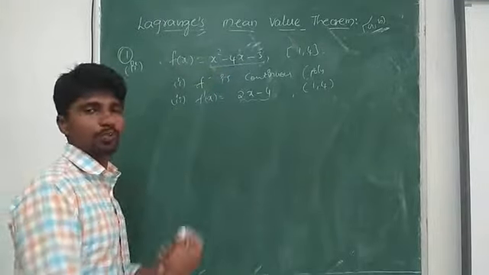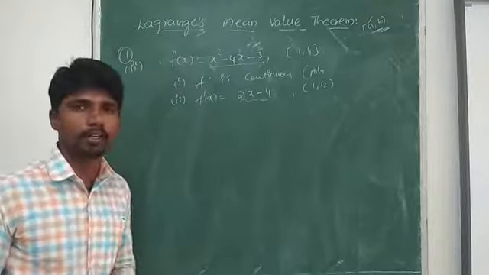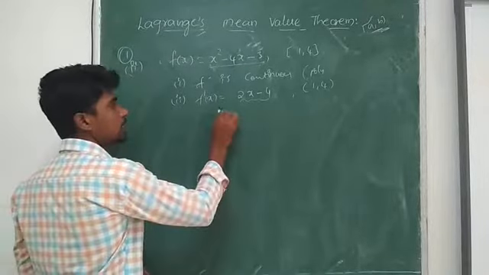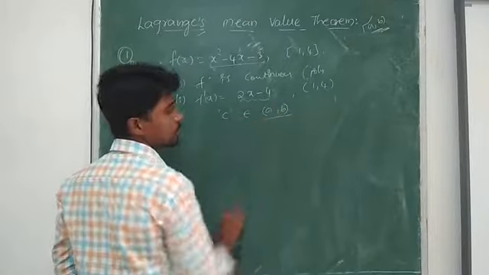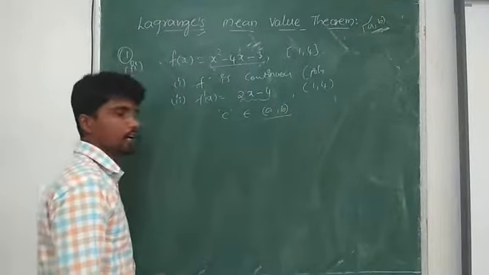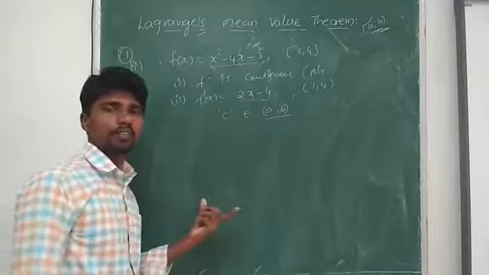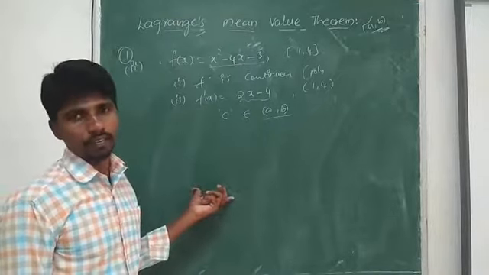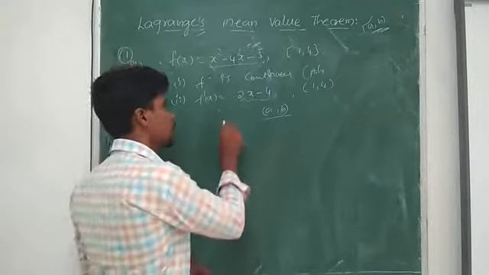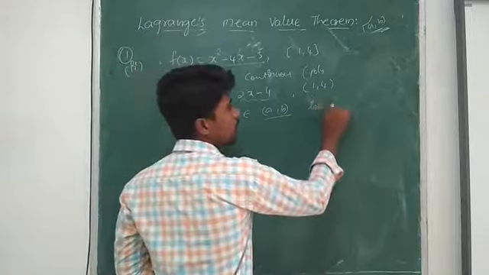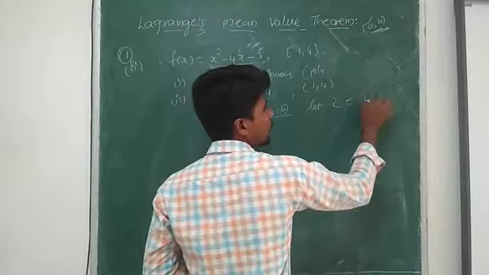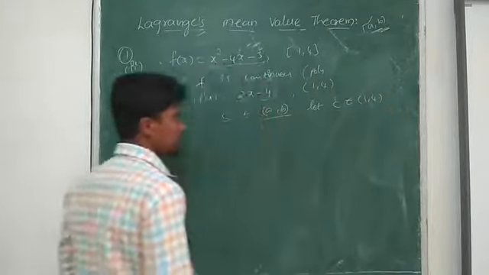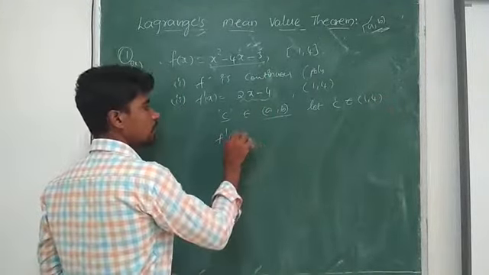If it satisfies the two conditions, what is going to happen? There exists a c in the interval a comma b which satisfies f dash of c equal to f of b minus f of a by b minus a. So there exists a c in the open interval 1 comma 4 which satisfies Lagrange's theorem.